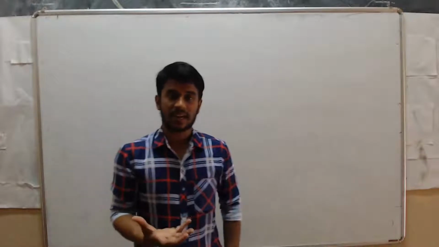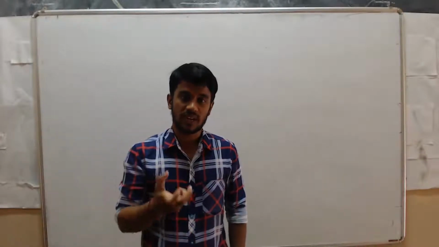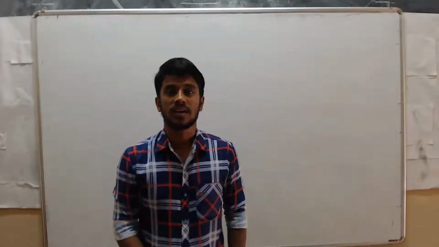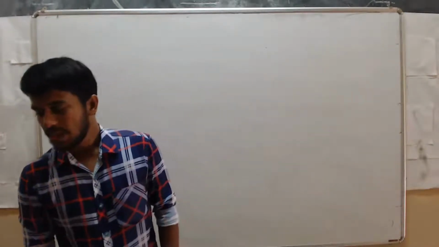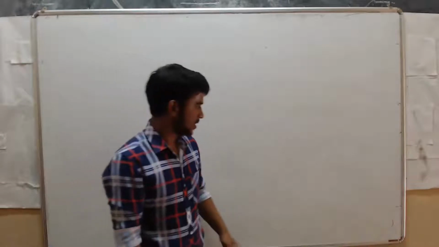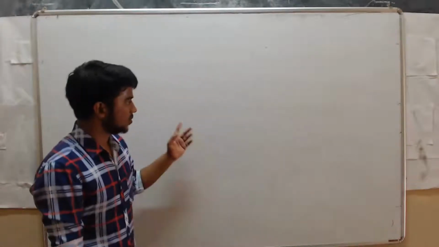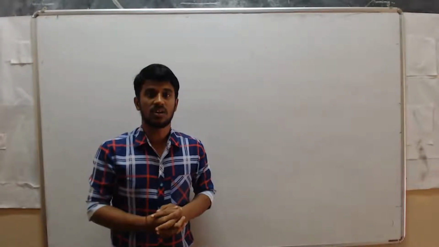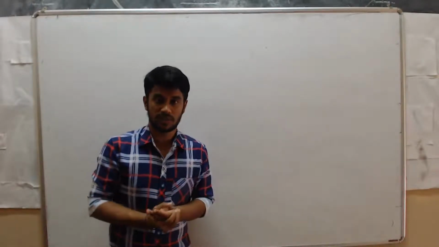The earth attracts the objects, right? So there also some kind of force exists. That force is known as gravitational force. In this chapter, first we will study the universal law of gravitation, and why objects attract each other, why objects fall down when you drop them from a certain height.